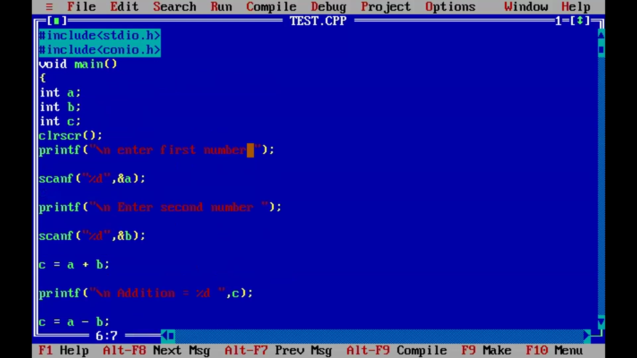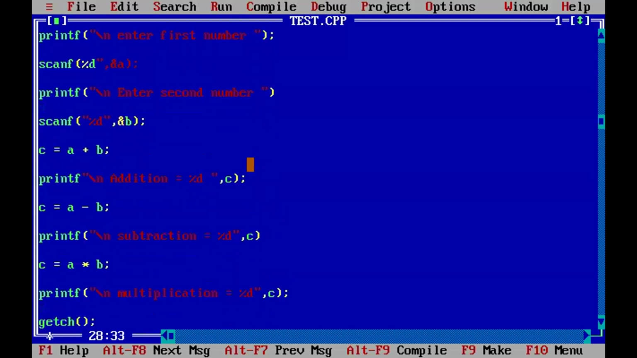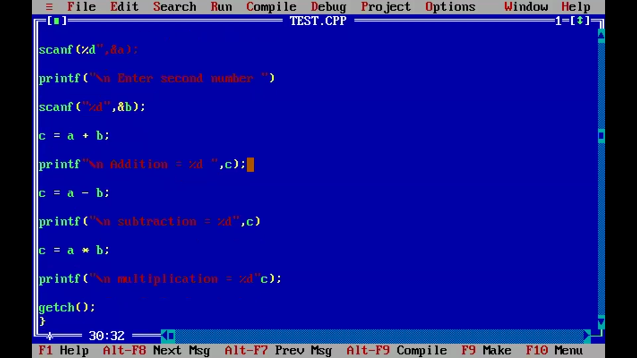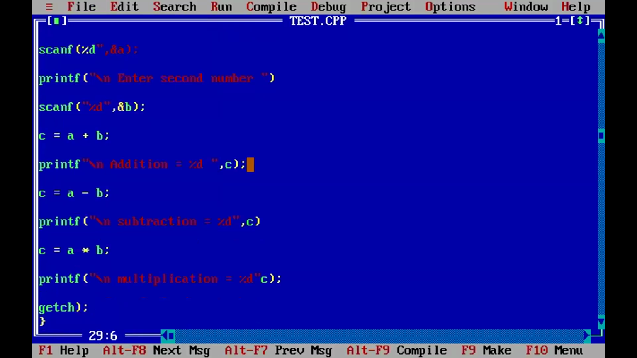Suppose any error comes, what happens here? For example, here a semicolon is missing. Suppose here a double quotation is missing. Here a semicolon missing again. Suppose some bracket is missing. By mistake, a comma missing here, and some bracket missing here. Save. Once the program is modified, you have to save it.